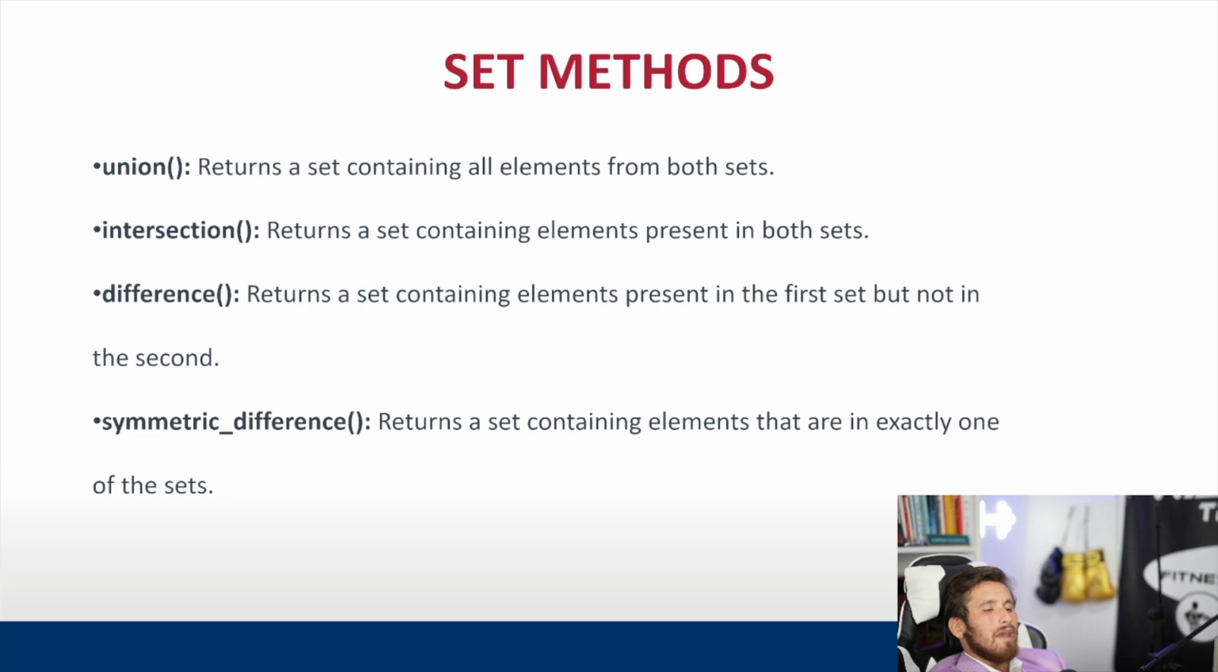So in this case, we have a couple set methods that we'll take a look at. We have the union method, which just returns all of the elements from 2 sets. So we have 2 sets. You can think of a Venn diagram. We have a circle and another circle. It'll just be whatever's in the middle. An intersection returns a set containing elements present in both sets.